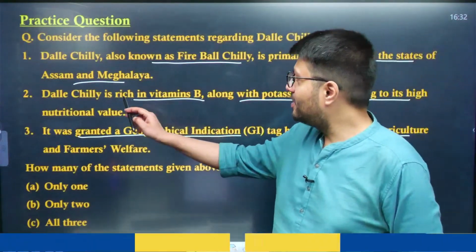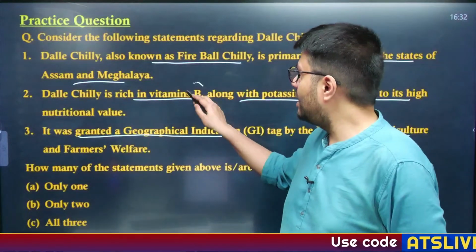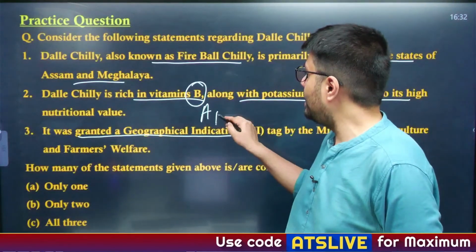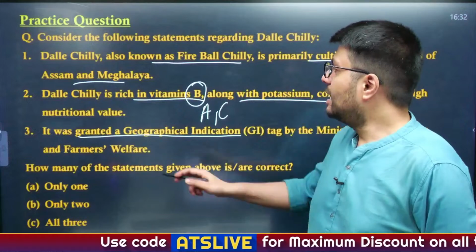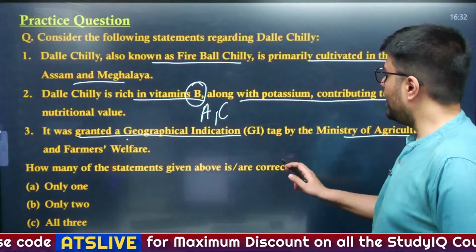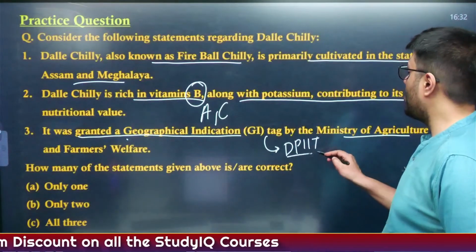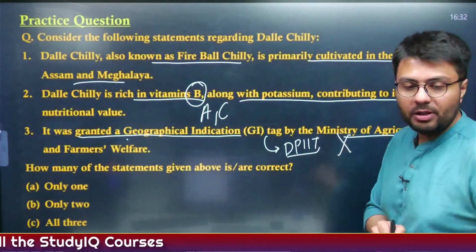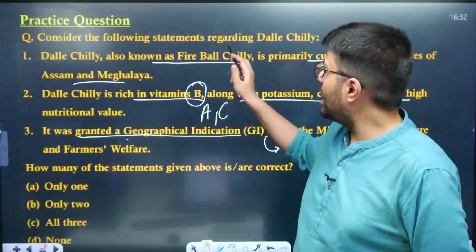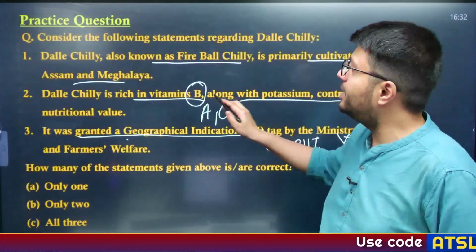Well, the second statement is incorrect. You can say it is not rich in vitamin B, it is rich in vitamin A and C. Now, it was granted a geographical indication tag by DPIIT, which is a part of the Ministry of Commerce and Industry, not the Ministry of Agriculture. Now, the first statement: Dalle chili is primarily cultivated in the states of Assam and Meghalaya.